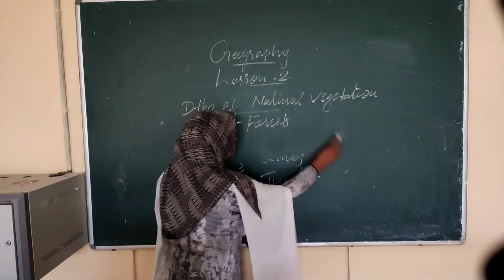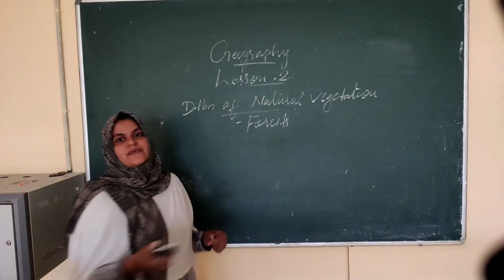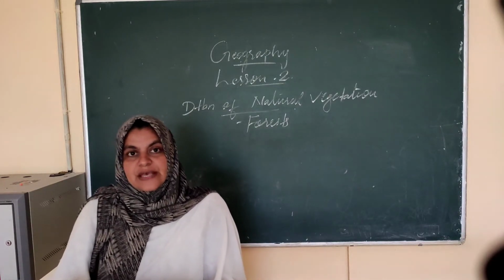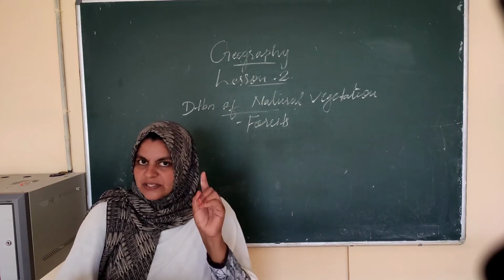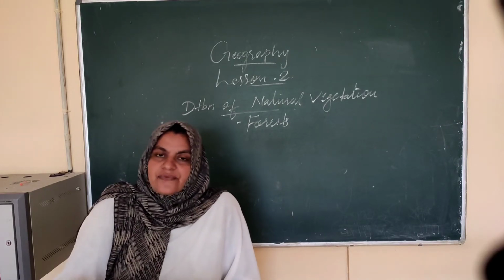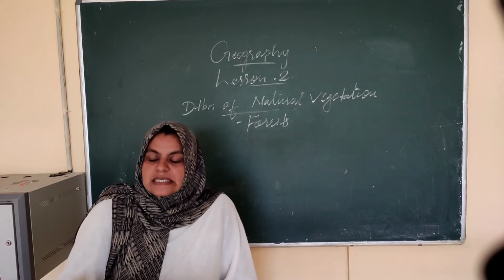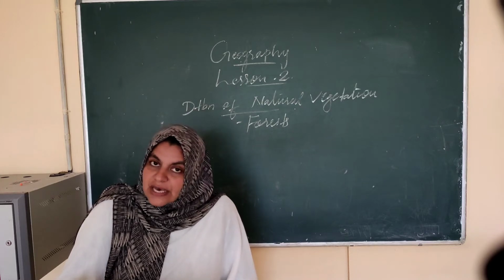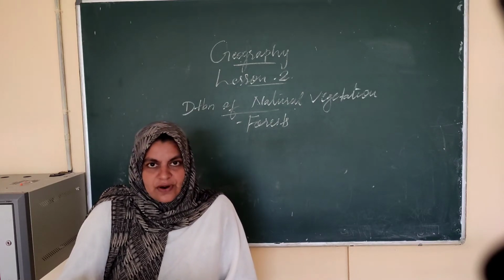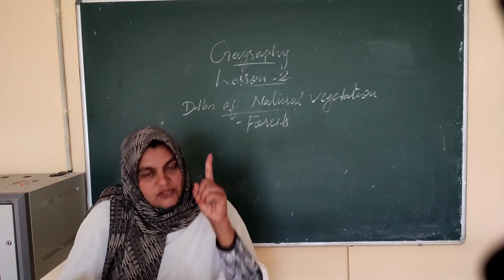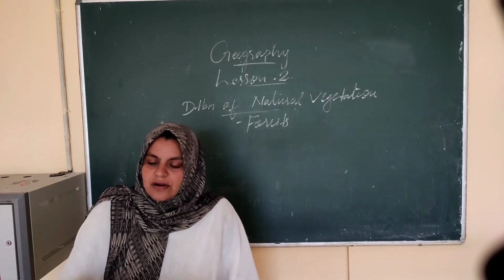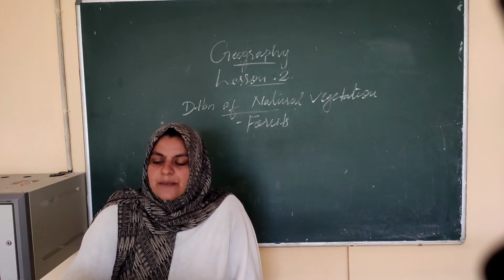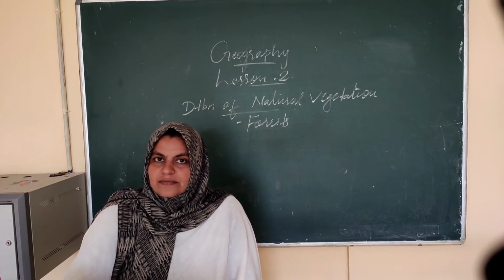What is the first one? First one, forest. In areas of heavy rainfall, huge trees will grow very tall. Did you notice that? Wherever there is heavy rainfall, the trees grow to great height. So forests are associated with areas where abundant water is there.